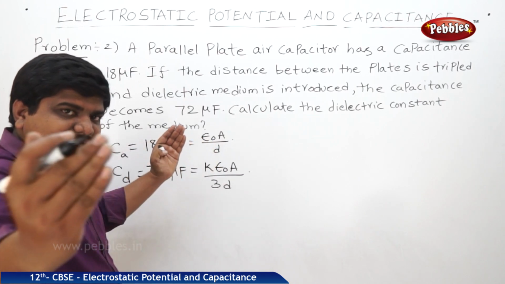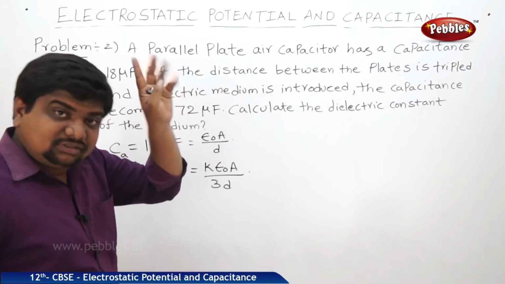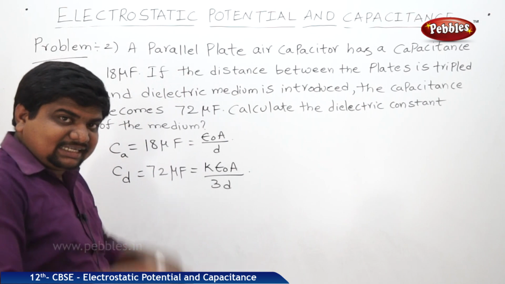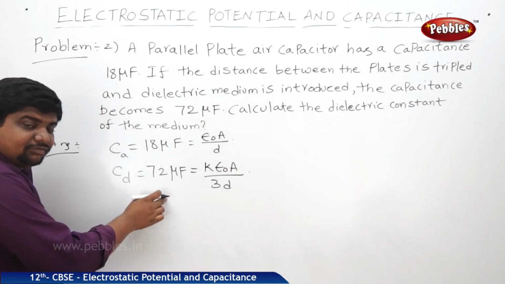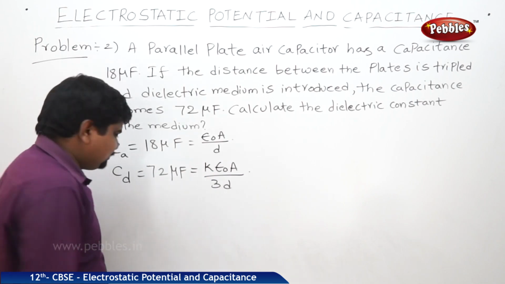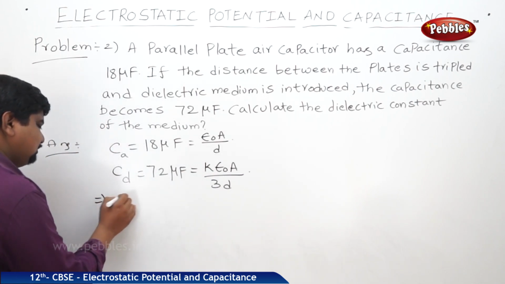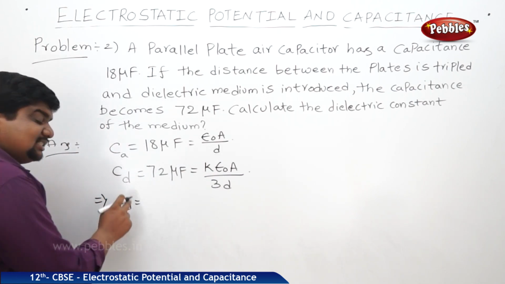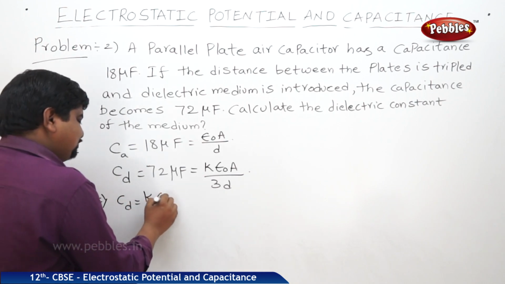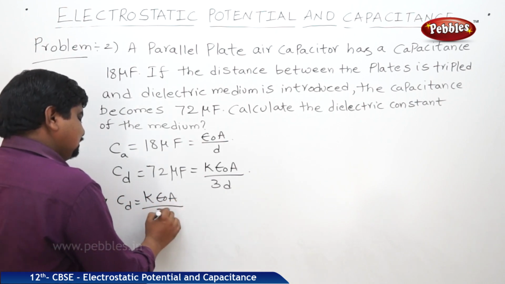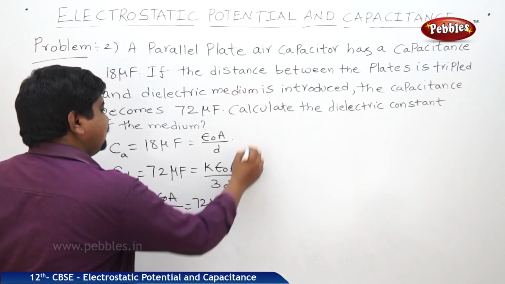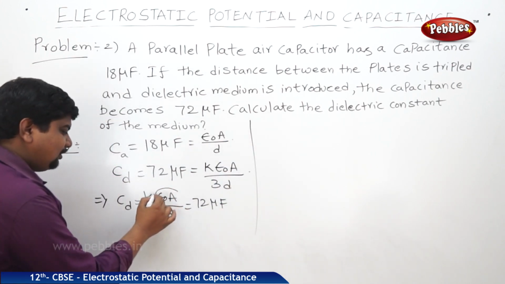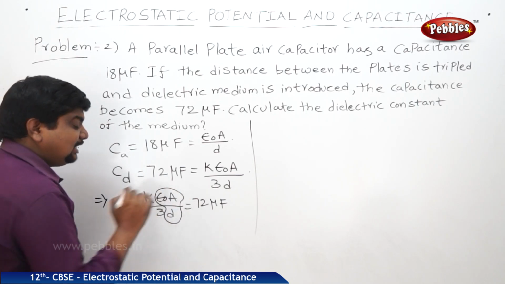The gap between the plates is increased to 3 times the original. In that gap, a dielectric medium is placed. Then its capacitance is 72 microfarad. Then what is K? See, capacitance with a dielectric is K epsilon naught A by 3D is equal to 72 microfarad. But we can write epsilon naught A by D is equal to 18.